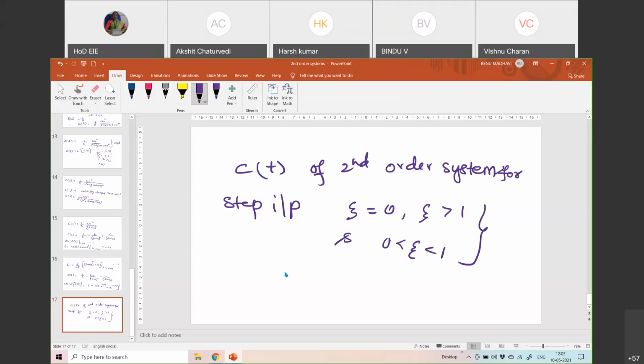I can tell you that these solutions are done. This has been solved in the notes that I have given. Either you refer to the textbooks, learn it and do it, or look into the notes and try to understand it. Whatever it may be, you have to know this.